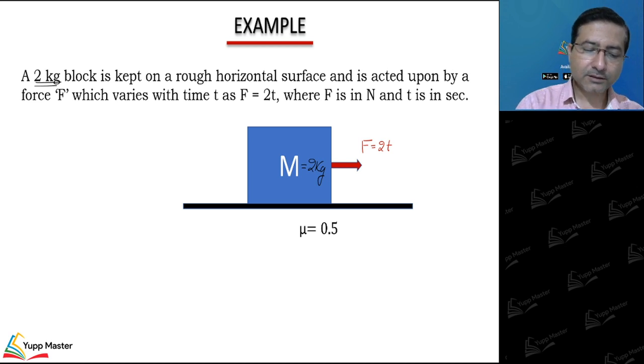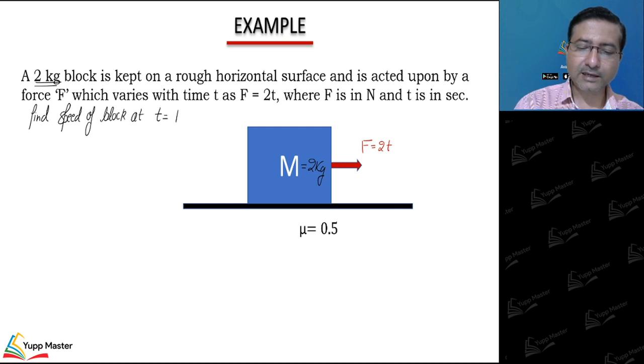Now the question is, find the speed of the block at t is equal to 10 seconds. So what is the speed of the block at t is equal to 10 seconds? As you can see, at t is equal to 0, there is no force acting. There is no requirement for friction to act. Let's first calculate the F static max.